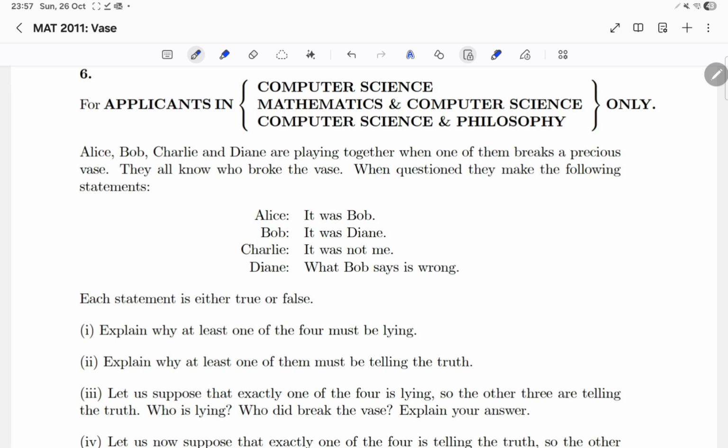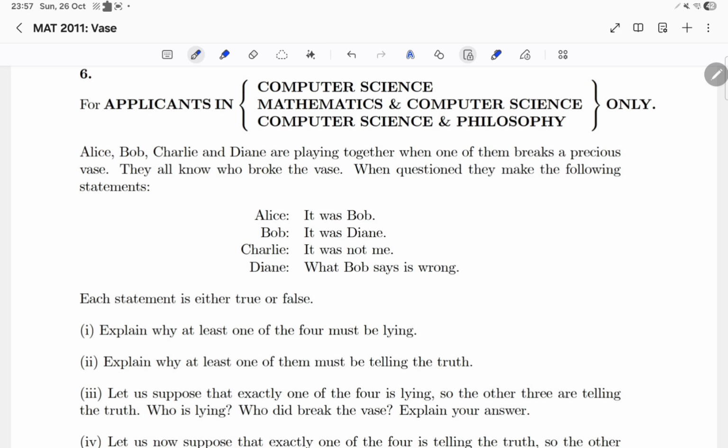Let's get started. Question 6. For applicants in computer science, mathematics and computer science and philosophy only. Alice, Bob, Charlie and Diane are playing together when one of them breaks a precious vase. They all know who broke the vase. When questioned, they make the following statements.